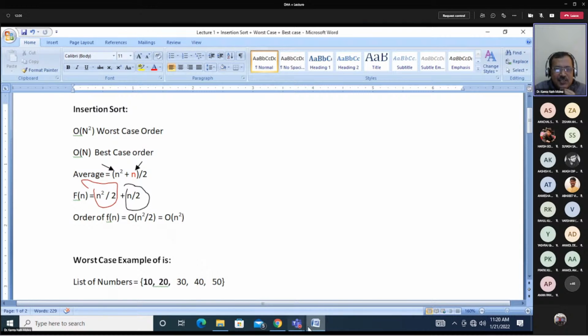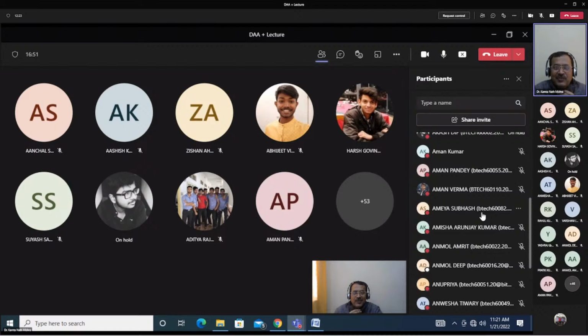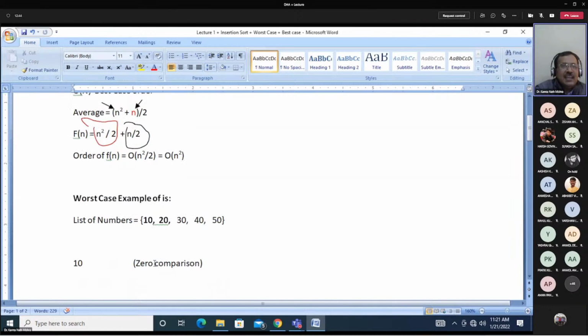Someone was saying just now, if elements are sorted in ascending order. Who was that? Yeah, Harsh Govind. If the elements are sorted in ascending order, you have to sort them in ascending order. So how will you sort? Let's take the elements here: 10, 20, 30, 40, 50.